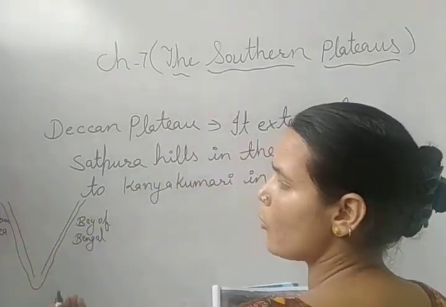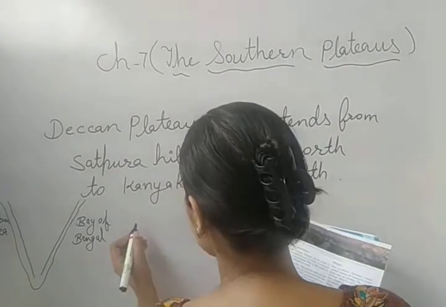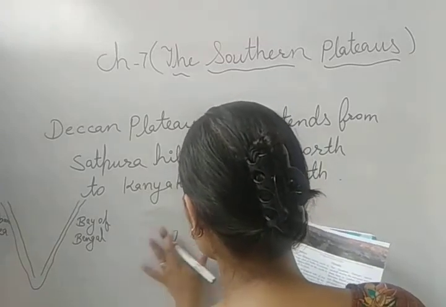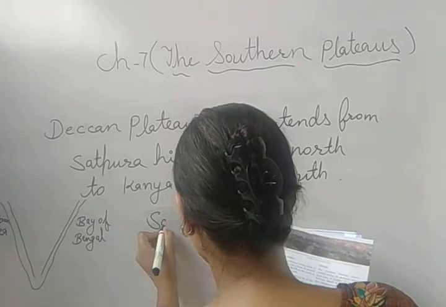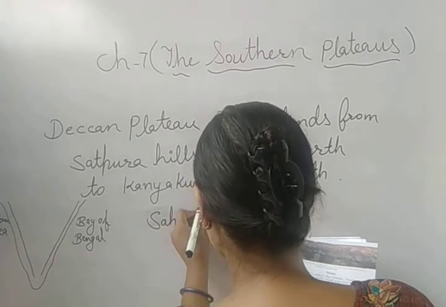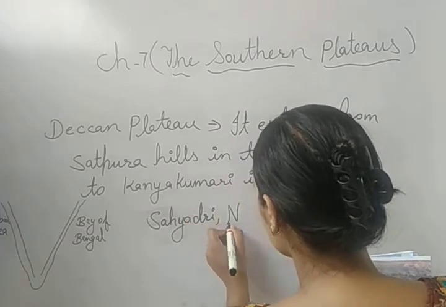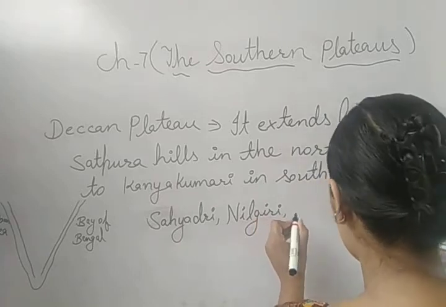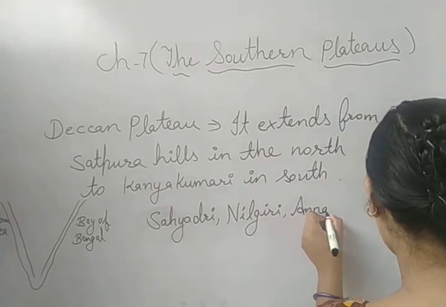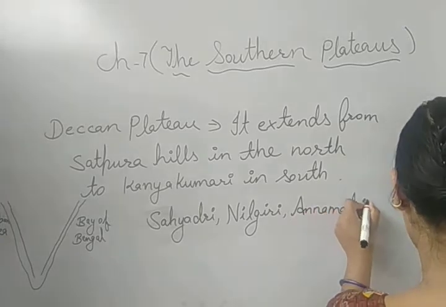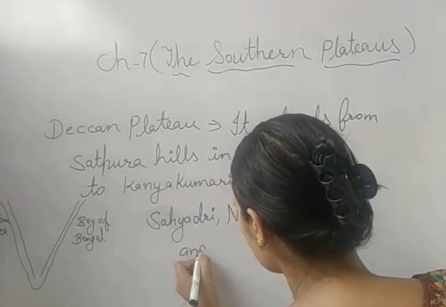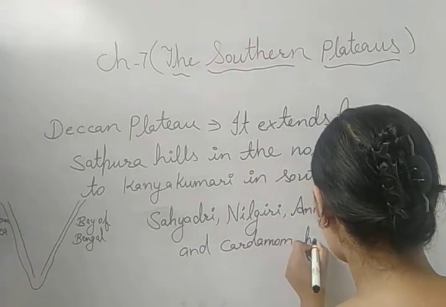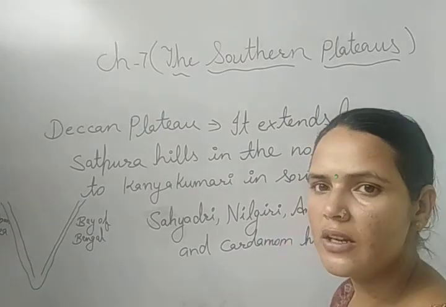Now the famous hills of the Eastern and Western Ghats are Sahyadri, Nilgiri, Annamalai, and Cardamom Hills.